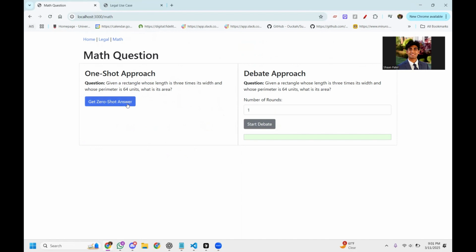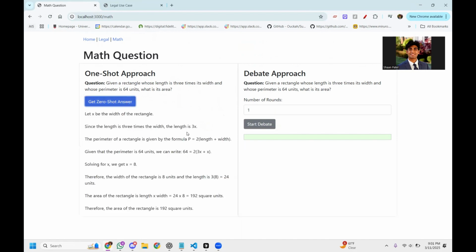So for the one-shot approach, as you can see when we get the one-shot answer, we get that the answer is 192 square units with only one prompt. And here, as you can see, we can enter the number of rounds as a hyperparameter. And again, this math question is testing the logic.